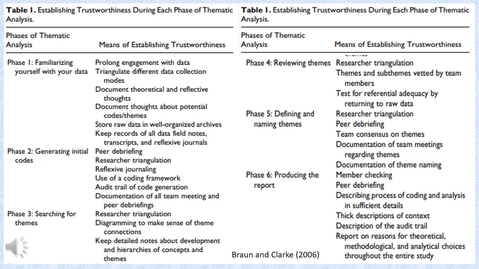Then, in the fifth phase, you would define and name your themes as per the concept they are following, and last but not the least, on the basis of those themes you would start writing up your document. This would be the last stage where you would be finalizing all the themes, all the codings that support those themes, all the text that support those themes, and ultimately would be moving towards the last section of your writing.